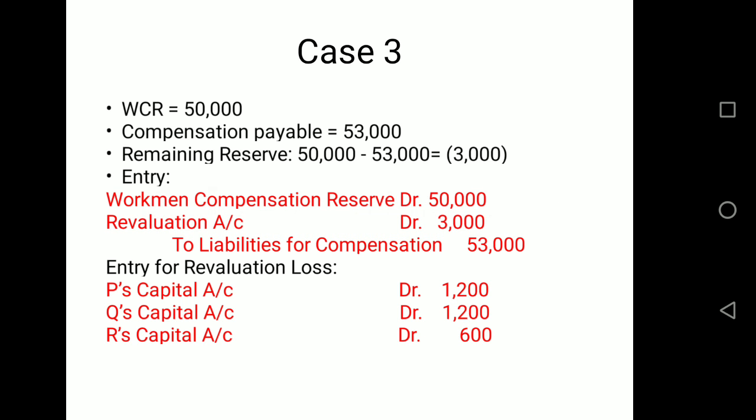So I hope with the help of this you are able to understand the concept of general reserve and specific reserve to be distributed among the partners, settled in the partners' accounts whenever there is reconstitution.